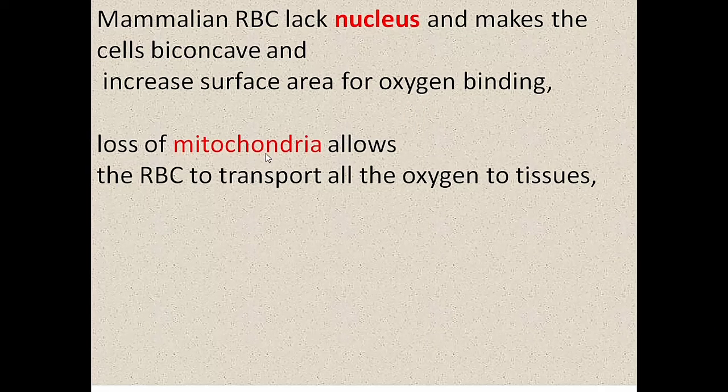The loss of mitochondria allows the RBC to transport all the oxygen to tissues. Inside the normal cells, mitochondria is present. Mitochondria are respiratory organelles that take and use oxygen. In RBCs of mammals, mitochondria are absent, so all the oxygen is transported to tissues.